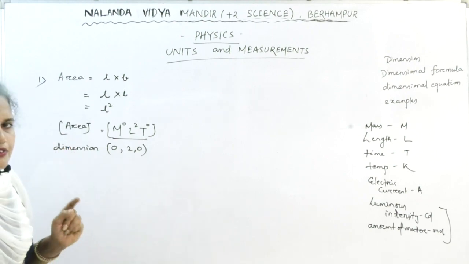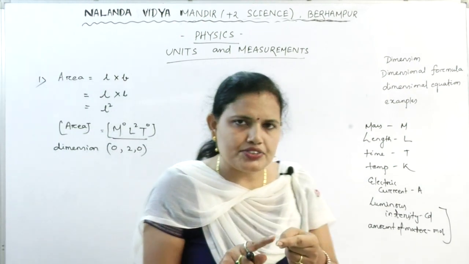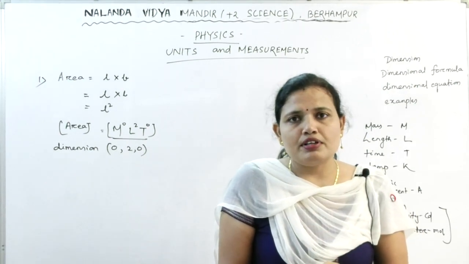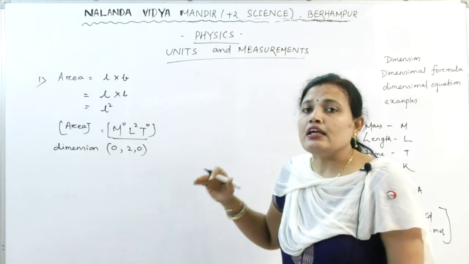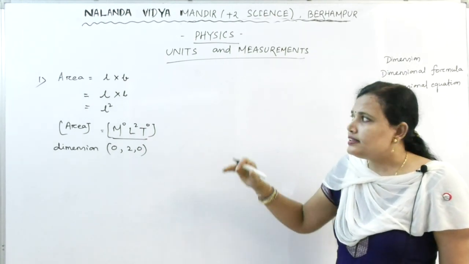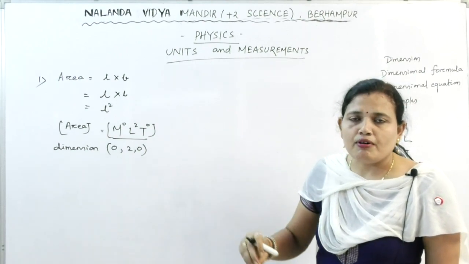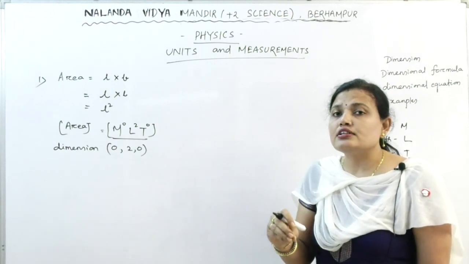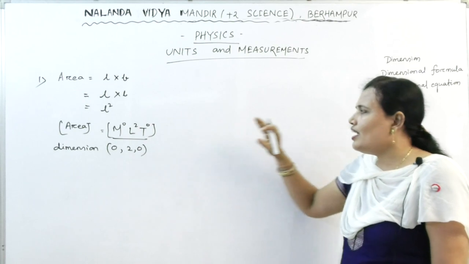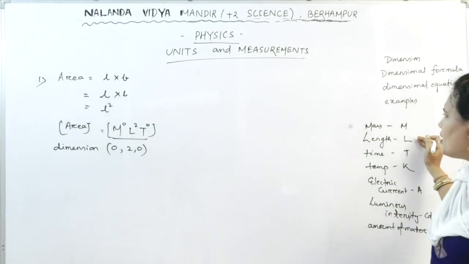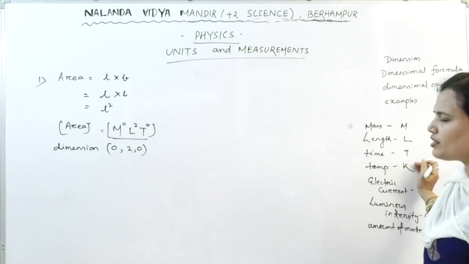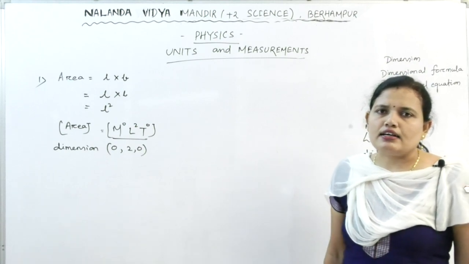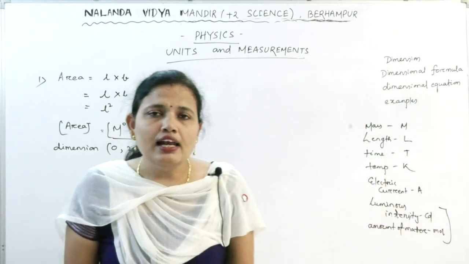How to find it out? First, let us try to know the formula of the physical quantity. Once you know the formula for the physical quantity, you write it in the form of fundamental quantities. After knowing the formula in terms of the fundamental quantities, you take the symbols: for mass M, for length L, for time T, for temperature Kelvin. And finally, the powers are the dimension of the physical quantity.